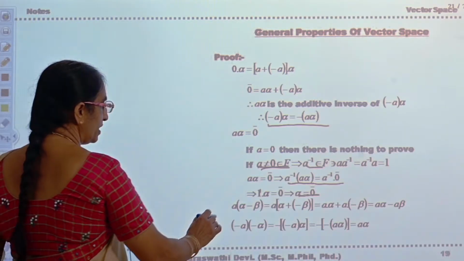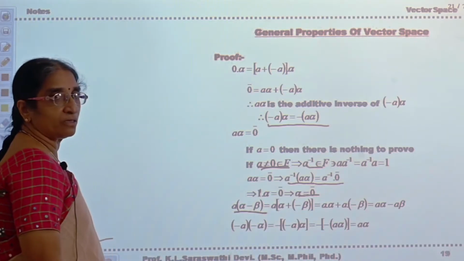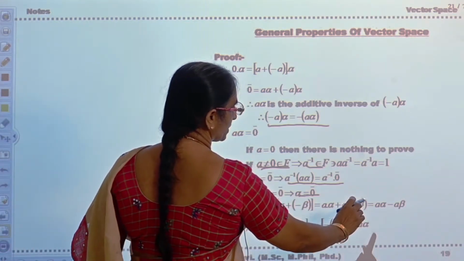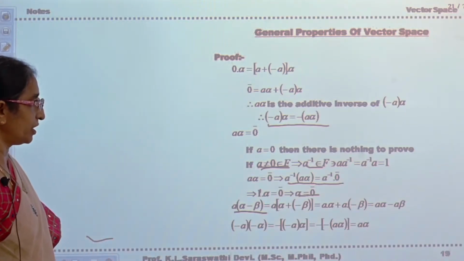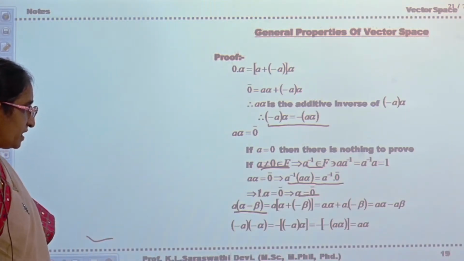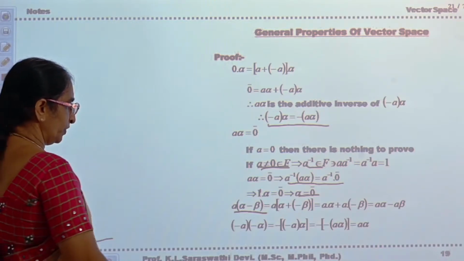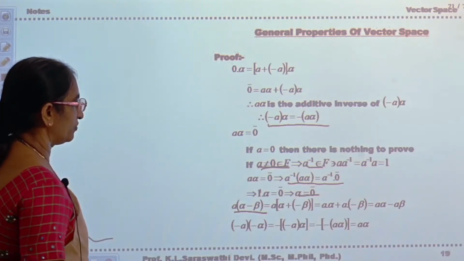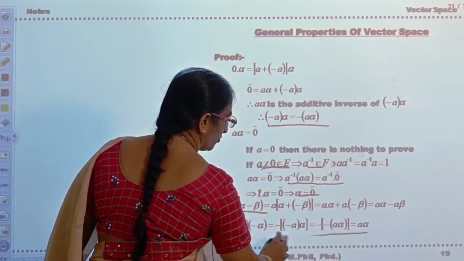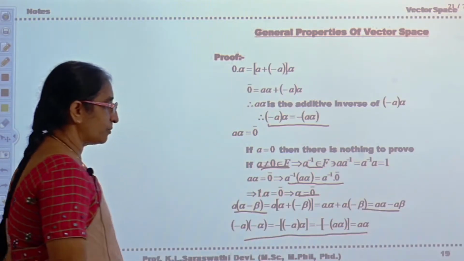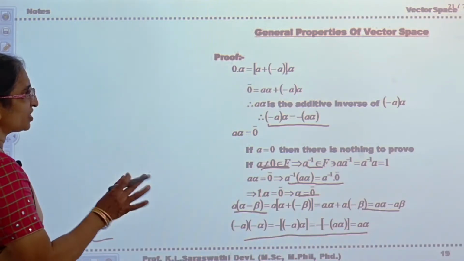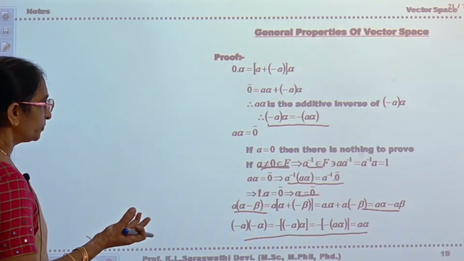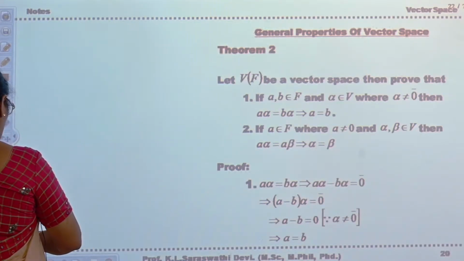Now next, A into alpha minus beta is equal to A into alpha plus minus beta, that is A alpha plus A into minus beta, that is equal to A alpha minus A beta. Minus A into minus alpha is equal to minus of minus A alpha, that is equal to A alpha. Okay. Now all the properties are proved. Is it okay? This is just the rearrangement of the terms, that's all. There is nothing to worry. Okay. Now see the next one.